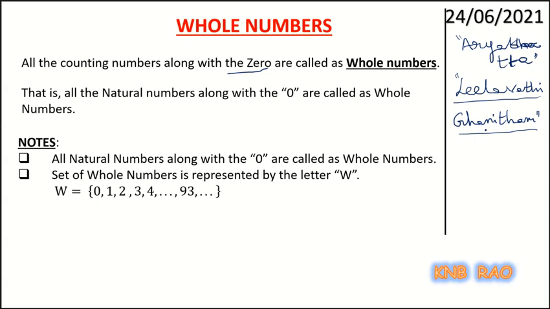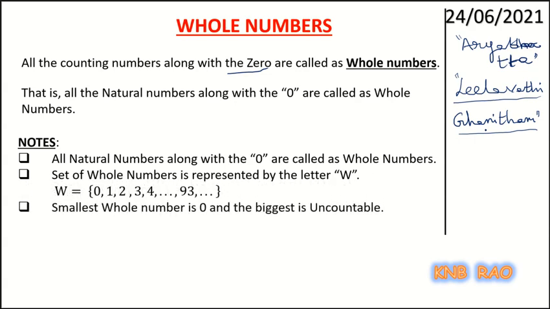Now, can you tell me what is the smallest whole number? Yes, the smallest whole number is 0. And which is the biggest whole number? Obviously, uncountable is the biggest whole number, because we cannot say which one would be the biggest.